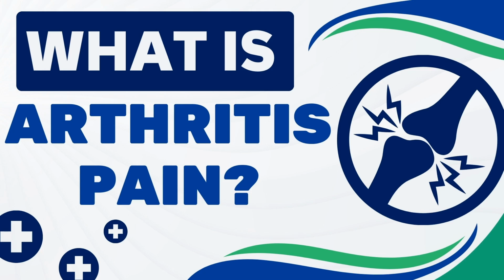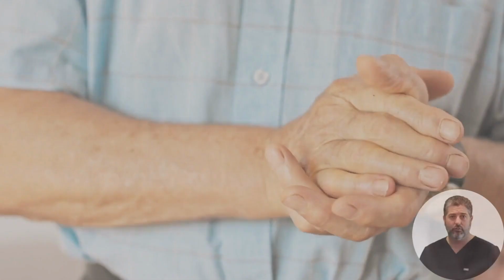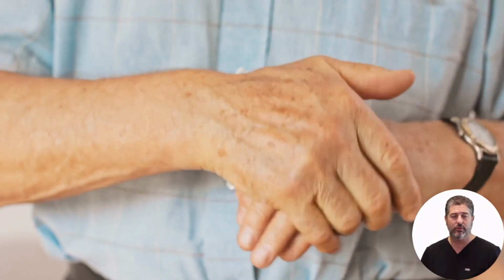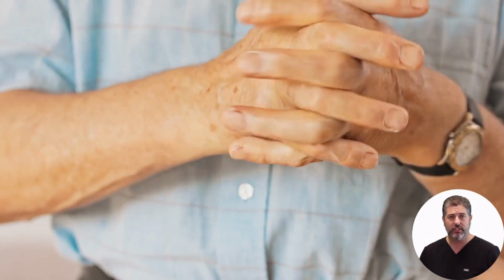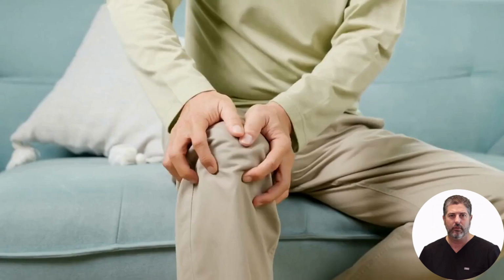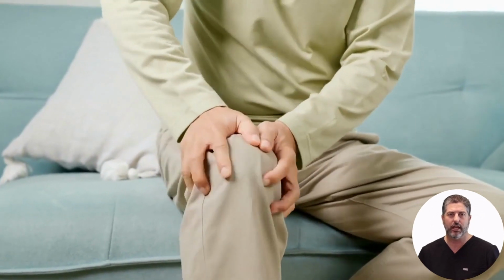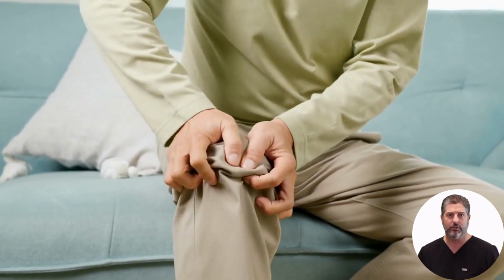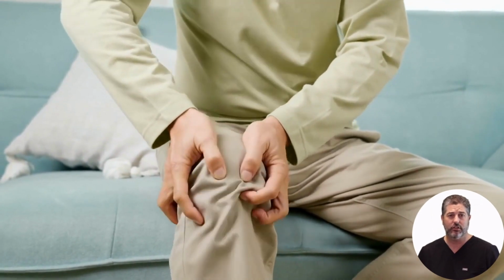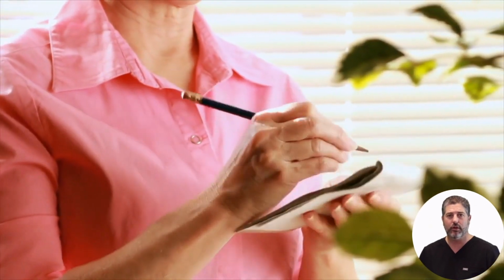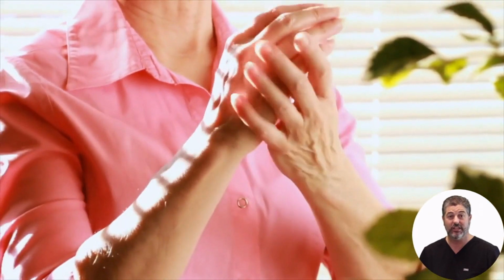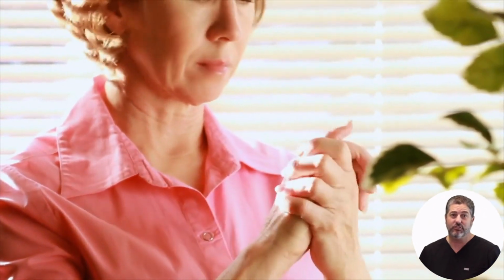What is arthritis pain? Arthritis pain is discomfort experienced due to inflammation and damage within joints, commonly associated with different types of arthritis. Arthritis pain is typically caused by wear and tear over time, immune system dysfunction, infections, or a combination of these factors. Symptoms can include joint pain, stiffness, swelling, redness, and decreased range of motion in the affected joints.